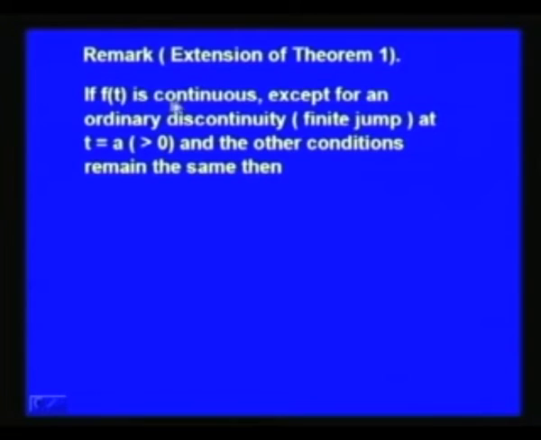Suppose that the function f t is not continuous, that it has a discontinuity at the point t equal to a, and the discontinuity is an ordinary discontinuity. So, let us assume that the function f t is continuous for all t greater than or equal to 0 except for an ordinary discontinuity. Ordinary discontinuity means that when t tends to a from the left side or t tends to a from the right side, the function f t tends to a finite limit. So, it has finite jumps on either side of t equal to a, and all the other conditions of theorem 1 remain the same.